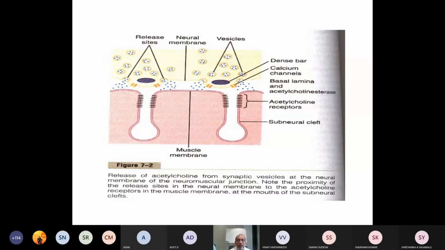They will move towards the periphery, attach to the inner surface of the pre-junctional membrane of the axon terminal, and there will be calcium dependent, energy dependent exocytosis of synaptic vesicles with release of neurotransmitters. These neurotransmitters, particularly in this case acetylcholine, will find their way to attach to the acetylcholine receptors present in the subneural clefts or folds of the post-junctional membrane.